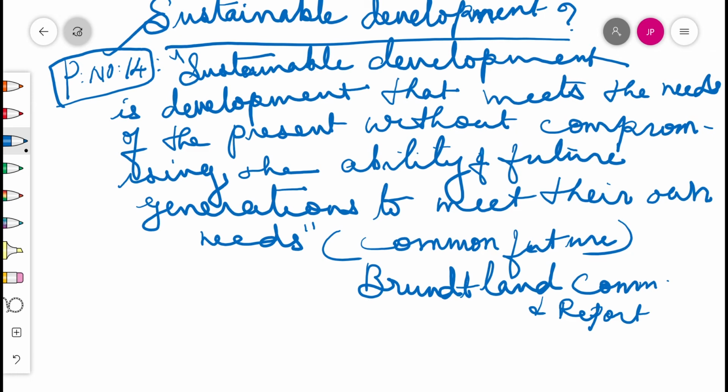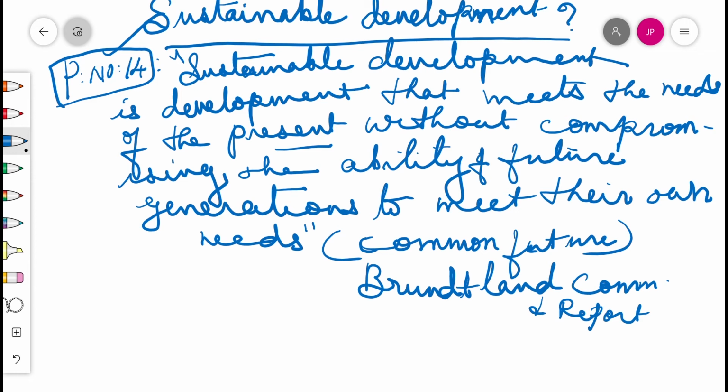What is sustainable development? Sustainable development is the development that meets the needs of the present without compromising the ability of future generations to meet their own needs. This is one of the definitions given by the Brundtland Commission report.